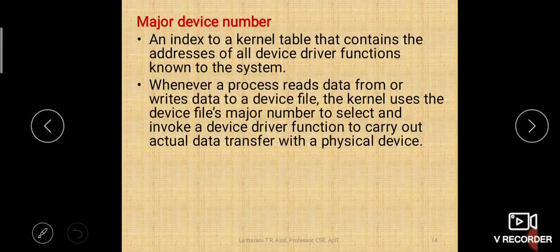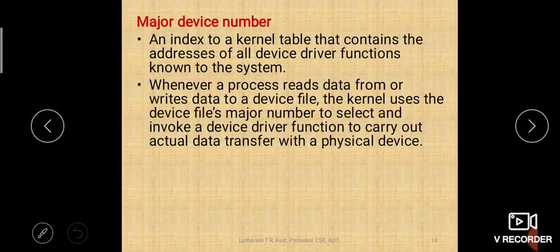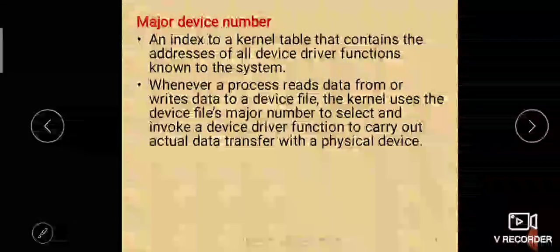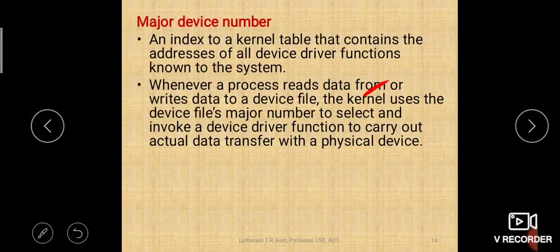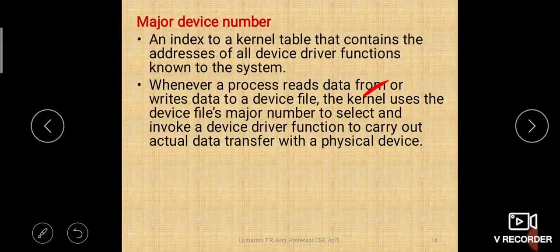Whenever a process reads data from or writes data to a device, the kernel uses the device file's major number to select and invoke the device driver. That device driver list is there with the kernel. So the major number is used by the kernel to select which device driver needs to be selected for performing operations.